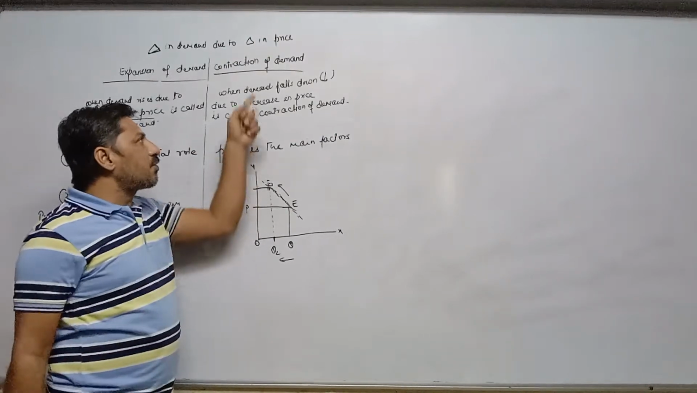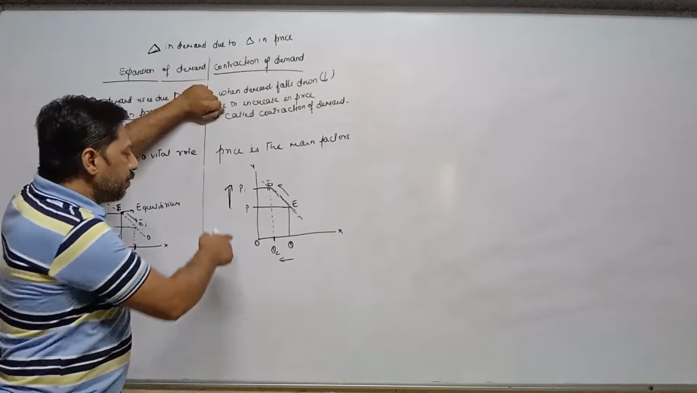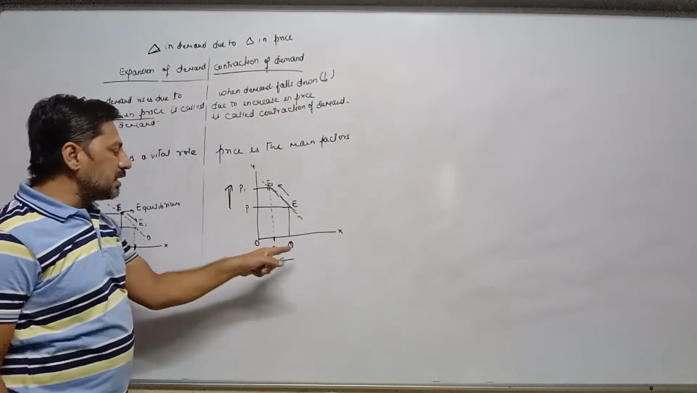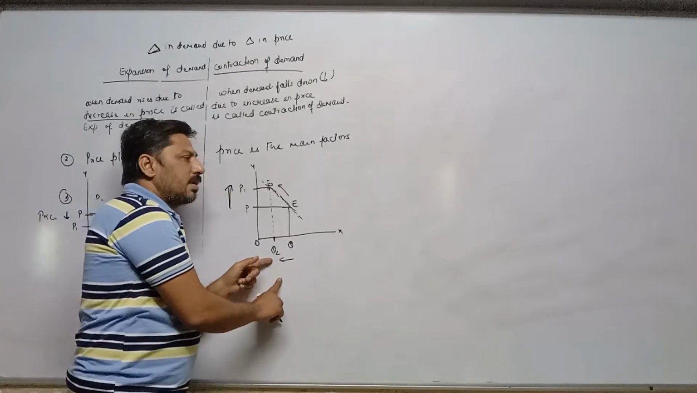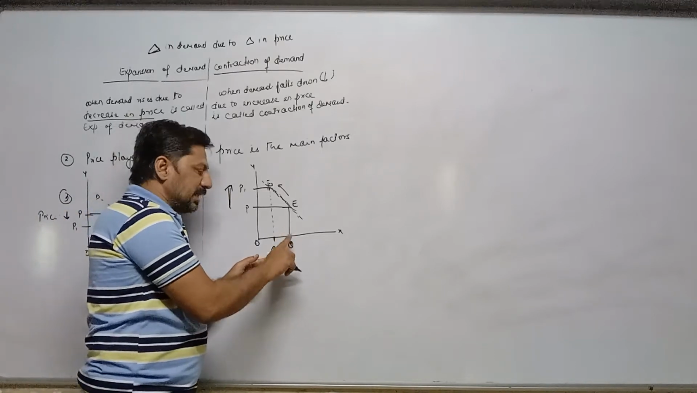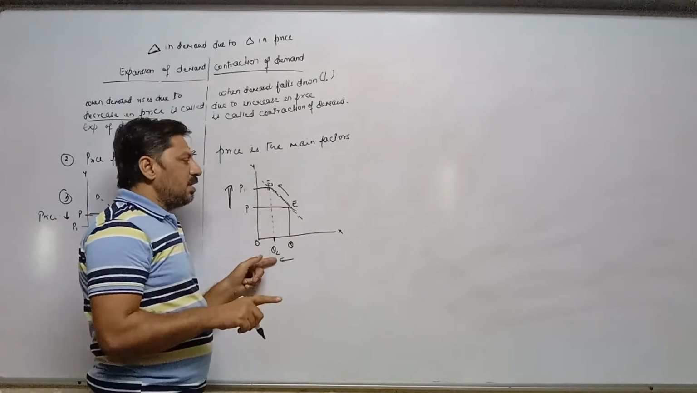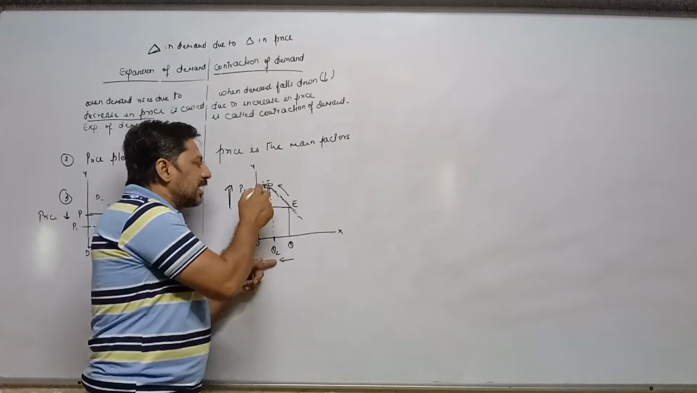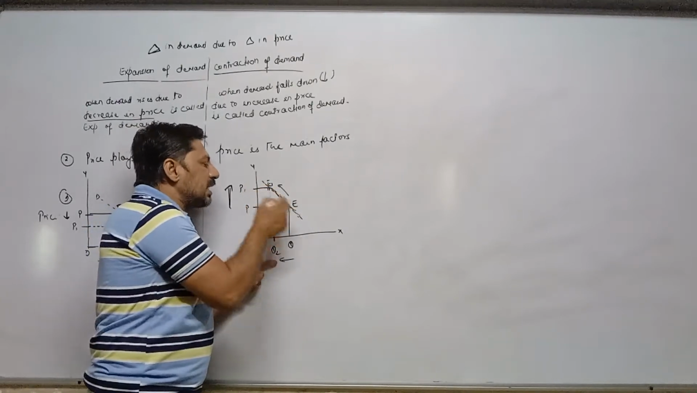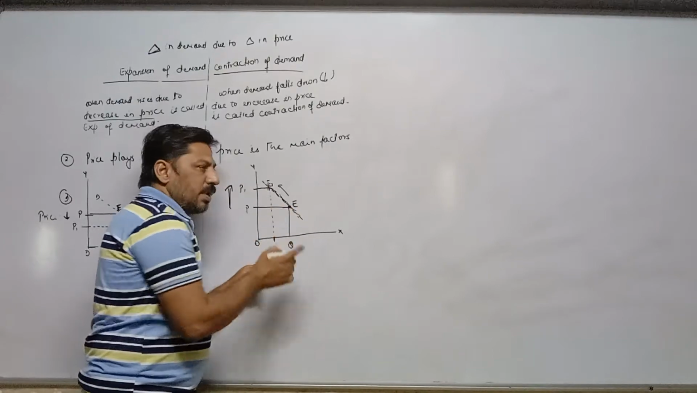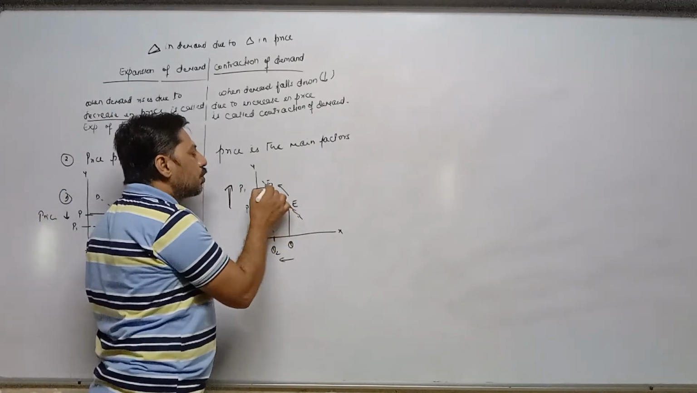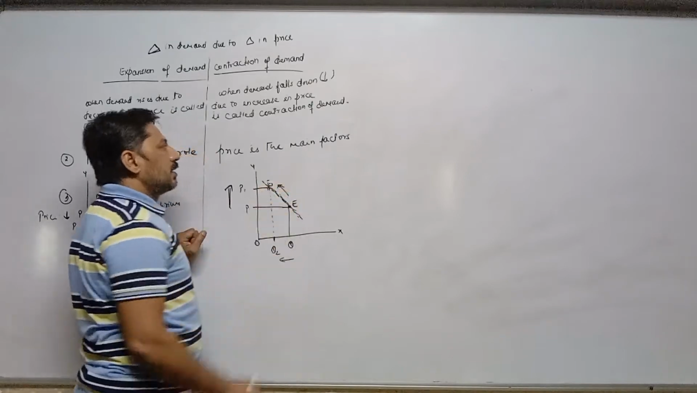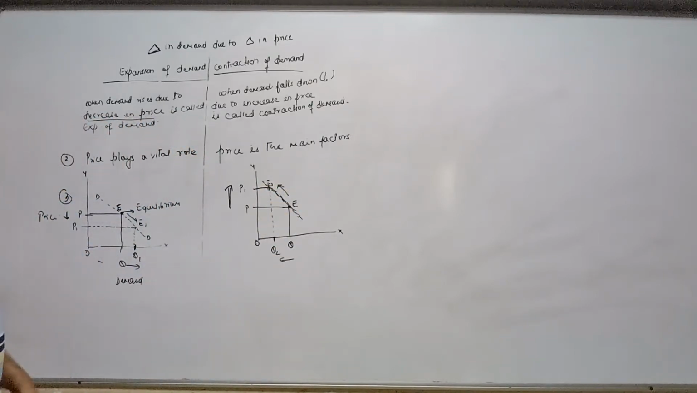So in case of contraction of demand, when price increases, demand starts falling, means contracts. Since it is establishing a negative relation between price and demand, the demand curve remains the same. Only the equilibrium point moves upward from E to E1. This is called expansion and contraction.